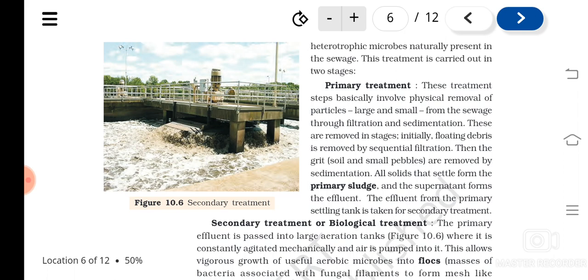So what is primary sludge? It is the settled particles in the primary treatment plants. Then the effluent, the upper supernatant, will be sent for secondary treatment.